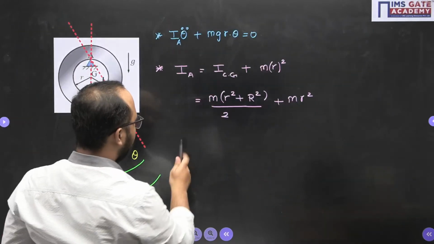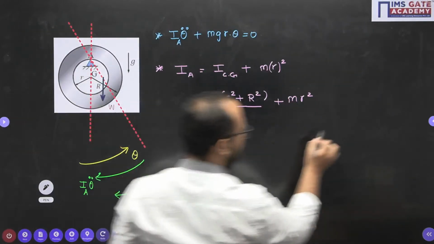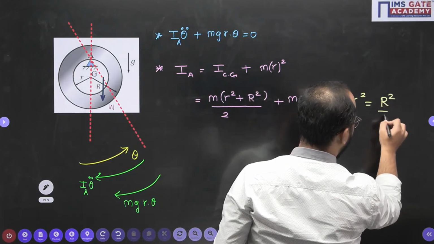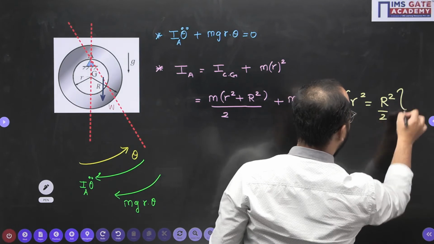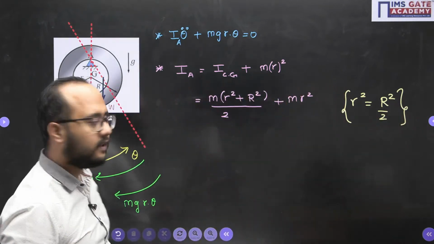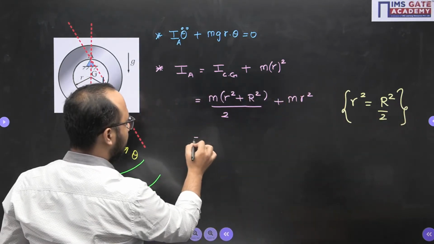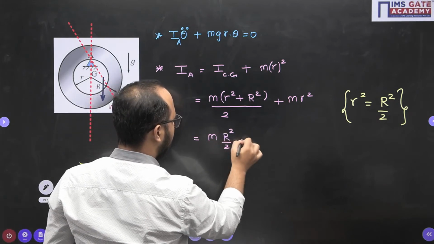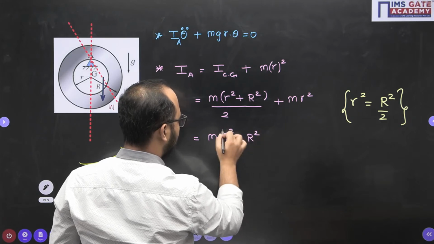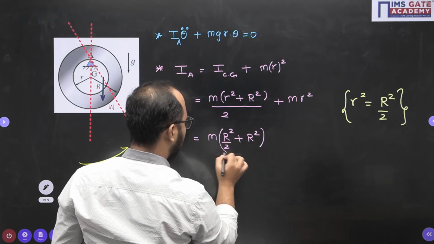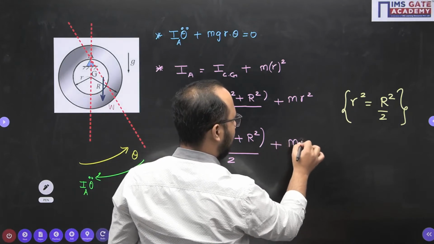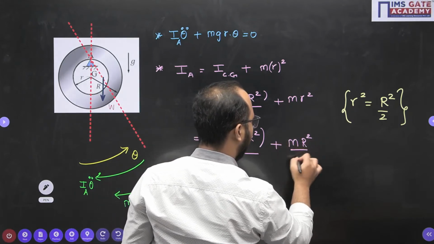So I will use that value directly. Putting it here, we get m into capital R square plus capital R square by 2, the whole divided by 2, plus m capital R square by 2.